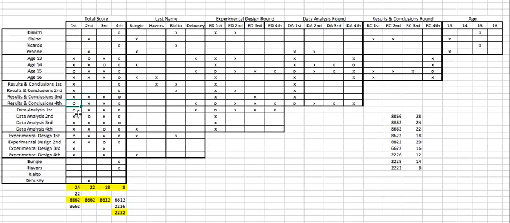Okay, so now if we take this down, let's see, what do we know here? We know that this one, it can't be Debussy, so we're going to add that here. So it can't be Debussy. And since this is also part of that, it can't be Bungie or Rialto. So we know that this can't be Bungie or Rialto. So we know this is Havers.